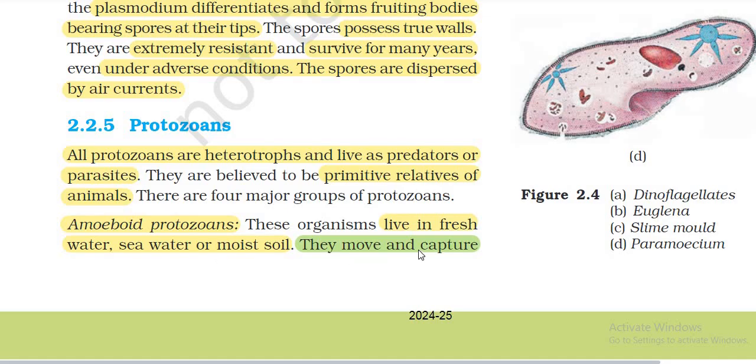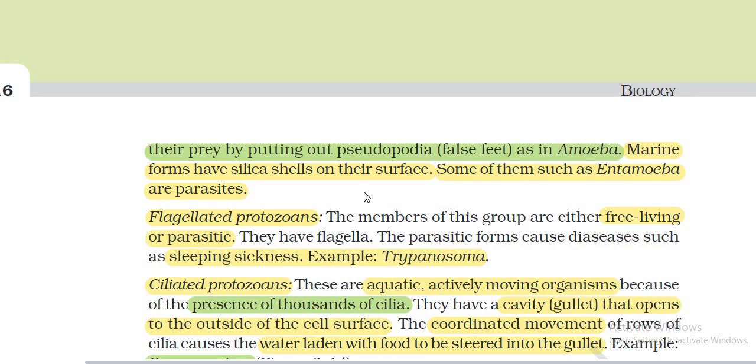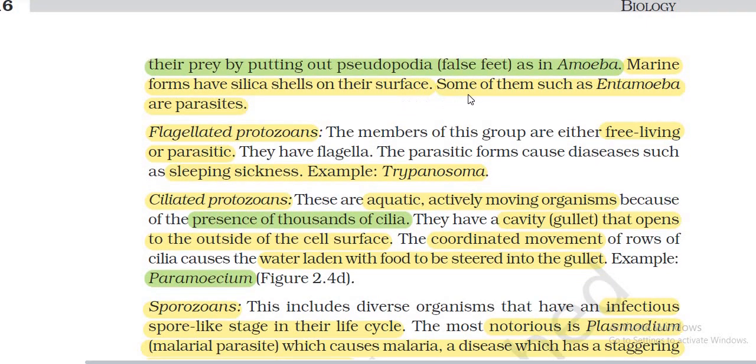They move and capture their prey by putting out pseudopodia, false feet, as in Amoeba. Marine forms have silica shells on their surface. Some of them, like Entamoeba, are parasites.